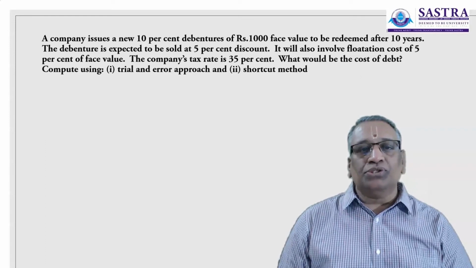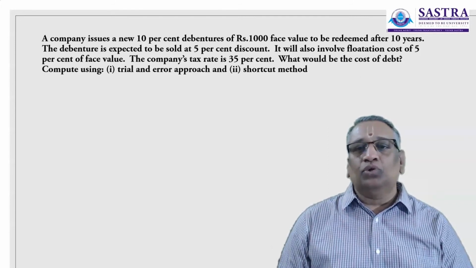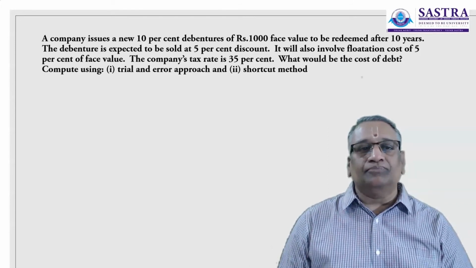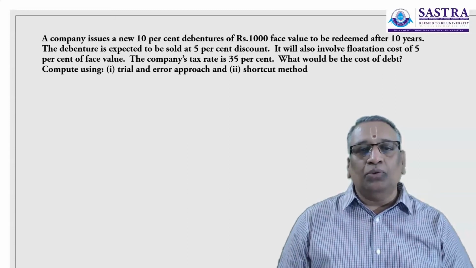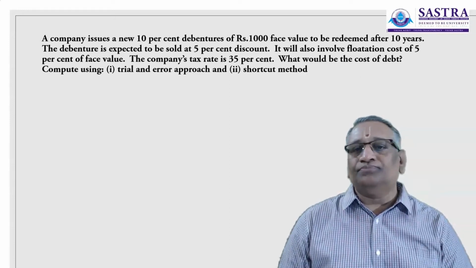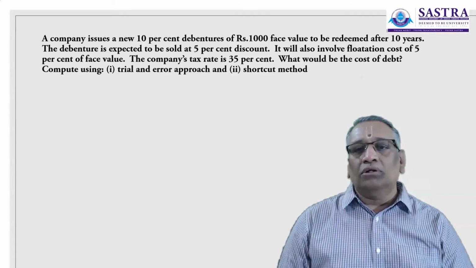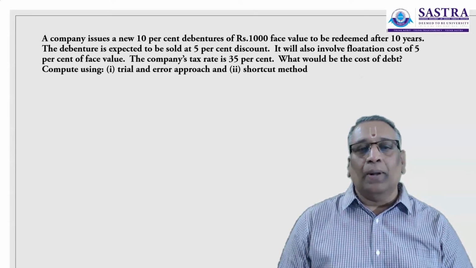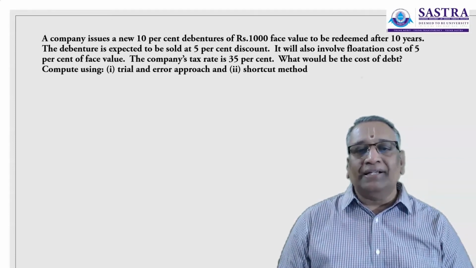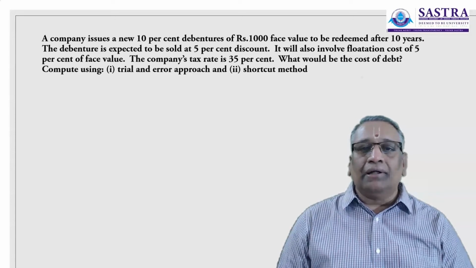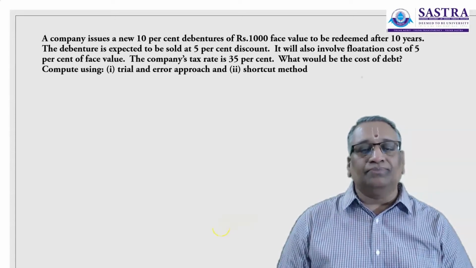A company issues a new 10% debenture of ₹1,000 at face value to be redeemed after 10 years. The debenture is expected to be sold at 5% discount. It will also involve flotation cost of 5% of face value. The company's tax rate is 35%, and you are asked to find out the cost of debt using trial and error approach and shortcut method.